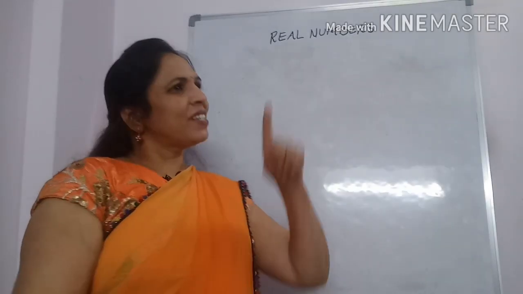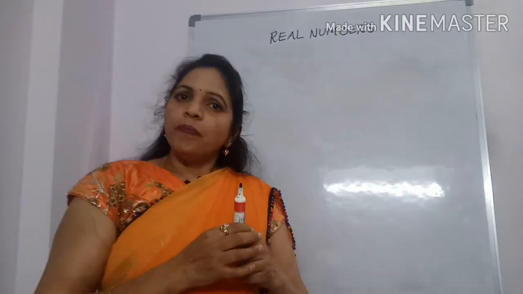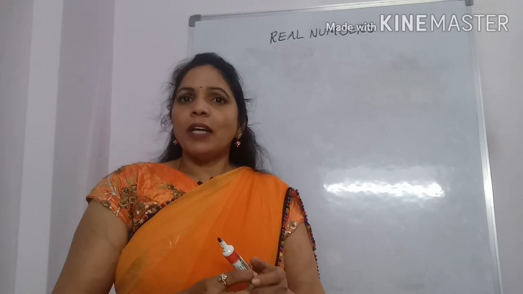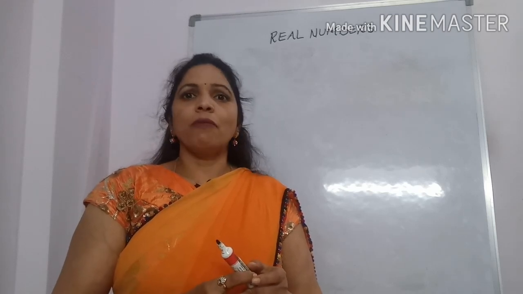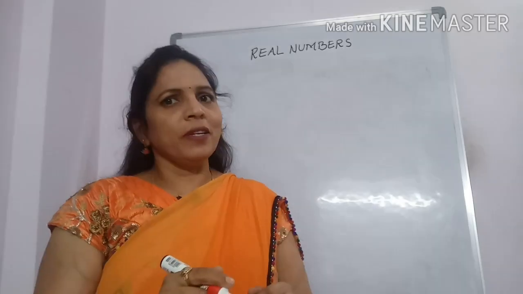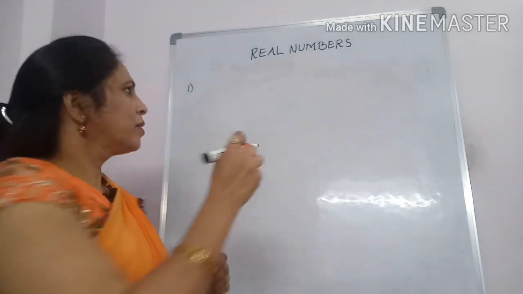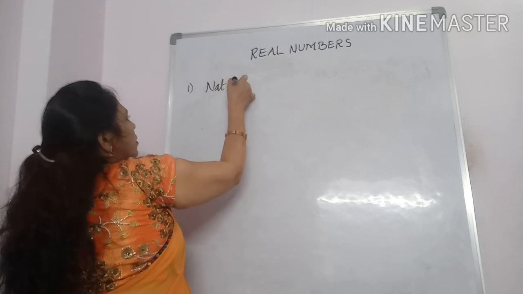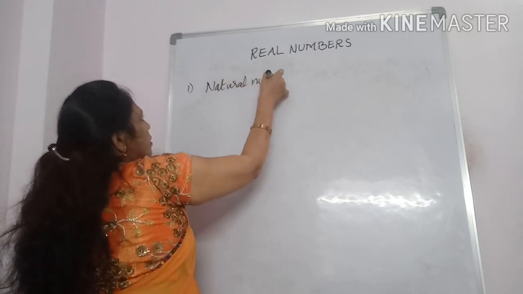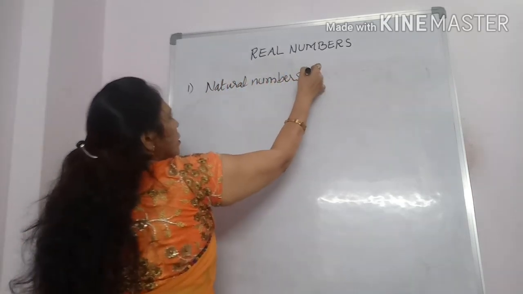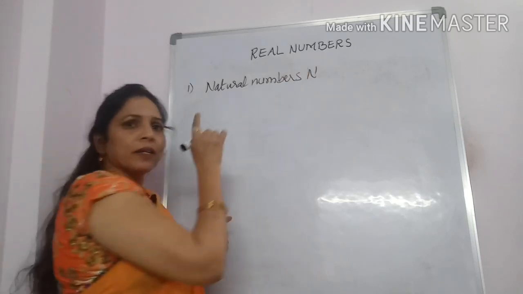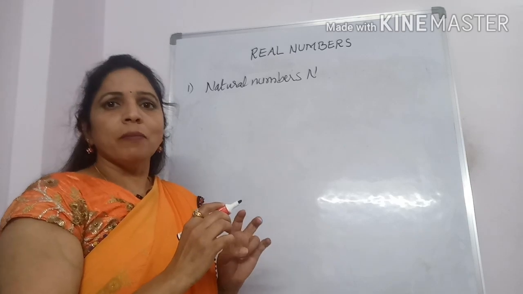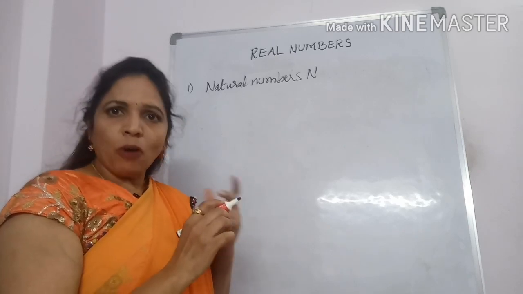Let us get started with real numbers. Students, before talking about real numbers, the different types of number systems which we have learnt in earlier classes start with natural numbers. Natural numbers are denoted by the letter N. They start with 1, 2, and are called counting numbers.